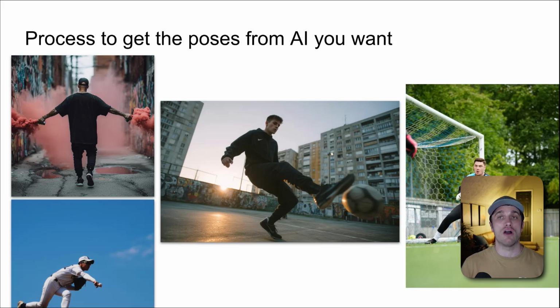Now we're going to cover how we can do this, because there are a lot of brands that need this. A lot of our fashion brands, our sports brands, our CPG brands. Yes, we can do flat lays, and I'll teach you how to do that. That's easy to do. But some of them require action scenes, either for images or for videos. And you need to understand this, because as you're going to learn in another video, I'm going to show you how to get real videos from AI to make ads. Sometimes in order to do that, you need to prompt it with the right keywords, and sometimes you have to get an image first and then turn that into video. So we're going to cover these basics.